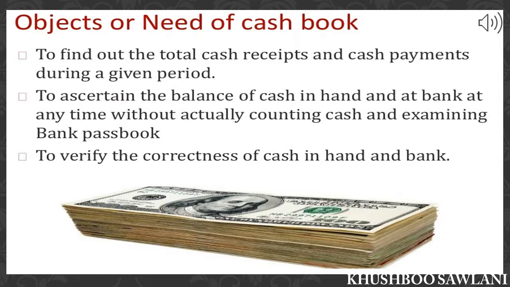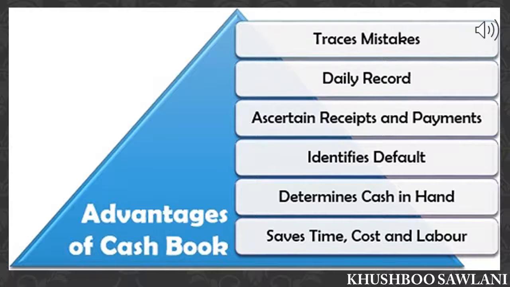Next is objects or need of cash book. Why do we need to prepare cash book? To find out total cash receipt and cash payment during a given period, to ascertain the balance of cash in hand and at bank at any time without actually counting cash and examining bank passbook, and to verify the correctness of cash in hand and bank.